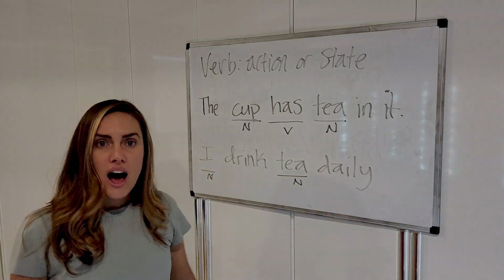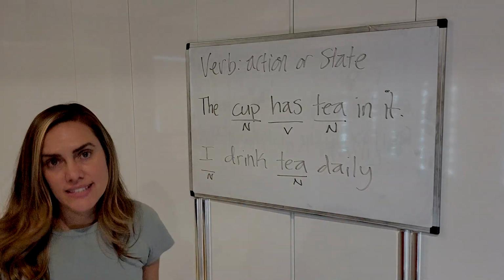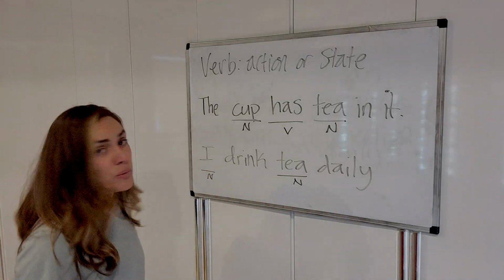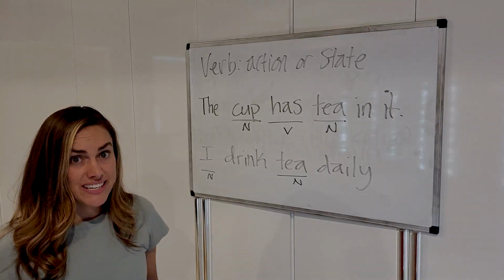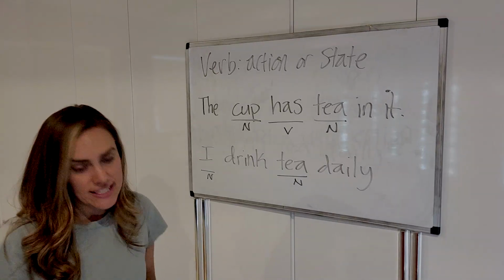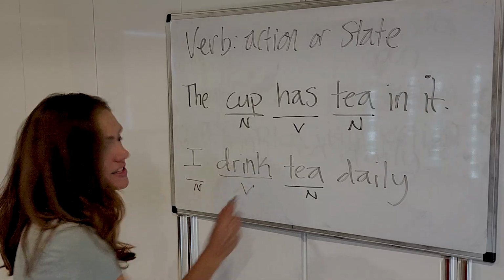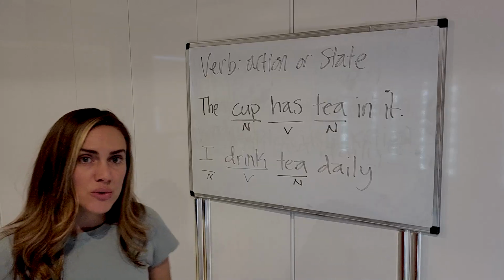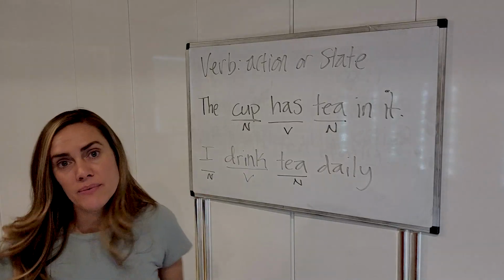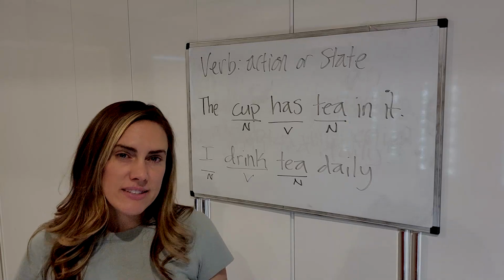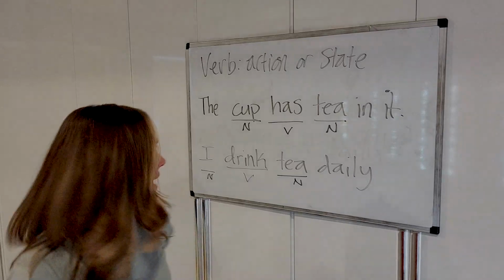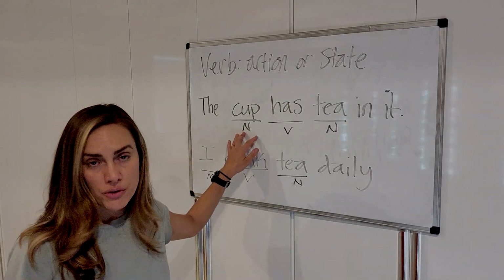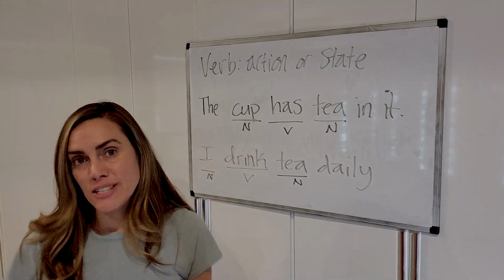Here, I drink tea daily, okay? So here we have a clear action. Do you see it? Drink. That's easier to find. That is the verb, okay? And who's doing the verb? I, okay? So you always need to have something doing that verb, okay? So another word for this noun is a subject, okay?